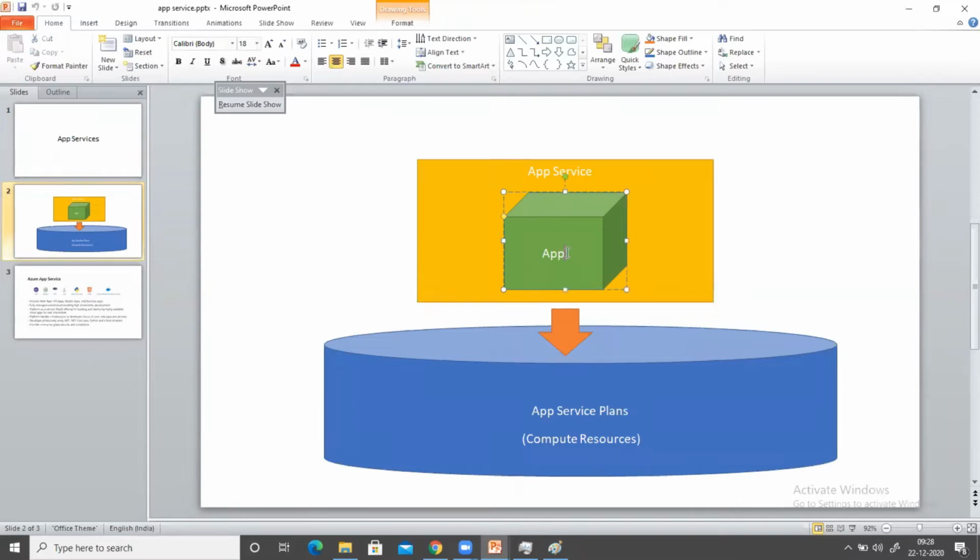So when you are deploying any application, to deploy it you need hardware resources, then only you'll be able to deploy. To run this application you need CPU, RAM, hard disk, everything is required. From where is that hard disk going to come, from where is that RAM going to come? In that case, this app service plan is going to provide all those things. So these are different plans here, and with the help of these plans, we take the different compute resources.